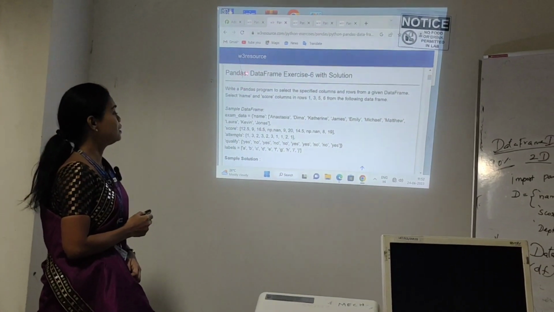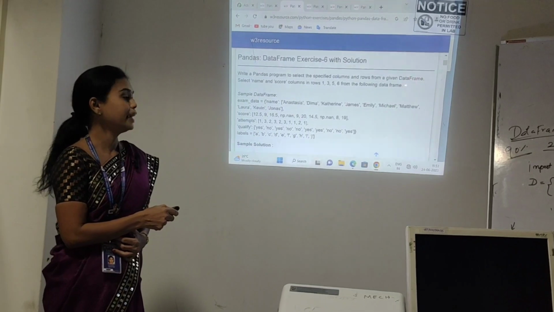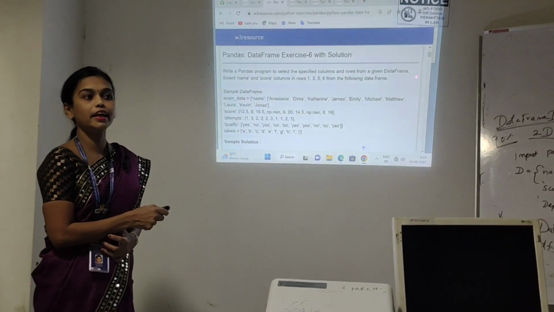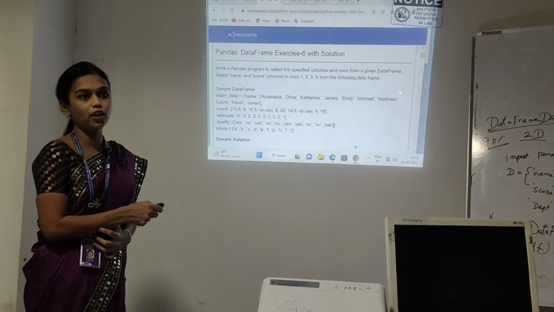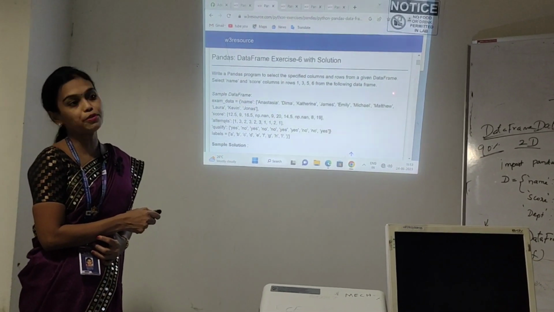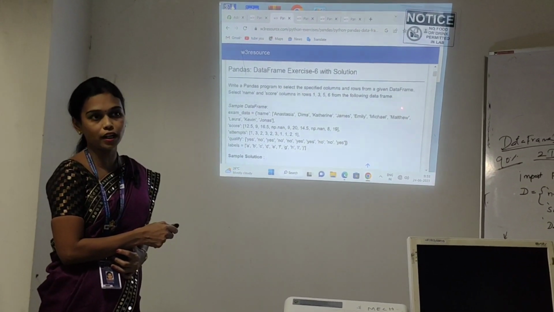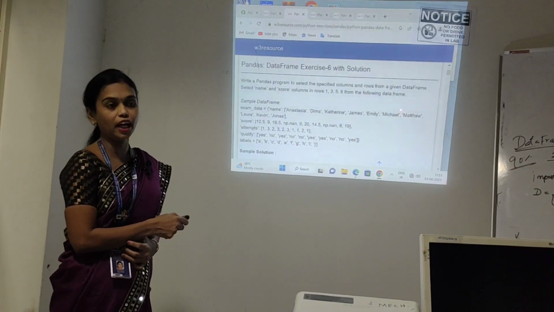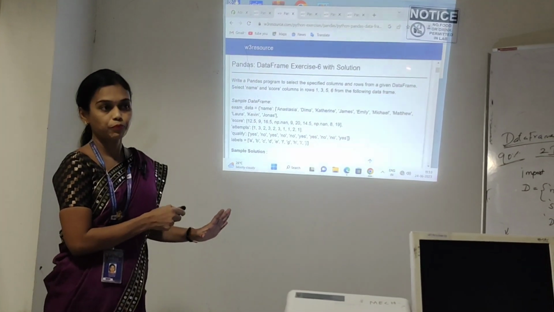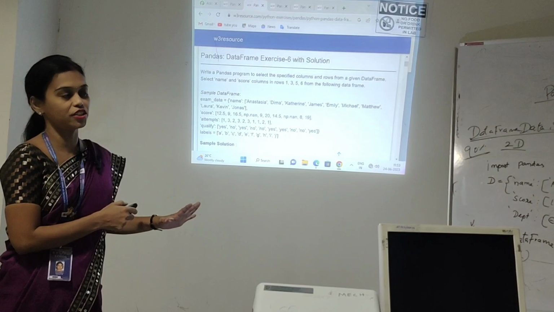So, what is the third one? Given data frame means it belongs to the data frame data structure. Understand? In the data frame data structure, we can create only two-dimensional array related programs. We can use only two-dimensional array data, and we can perform only two-dimensional array operations.